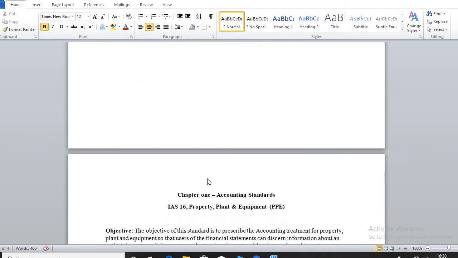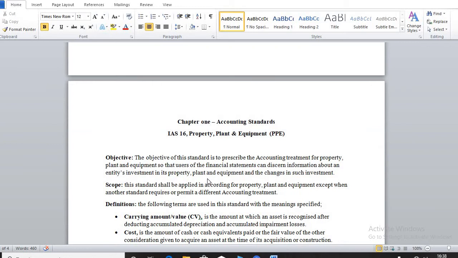Starting with chapter 1, we are going to look at accounting standards, and the first one that we are going to consider has to do with IAS 16, which has to do with property, plant and equipment.